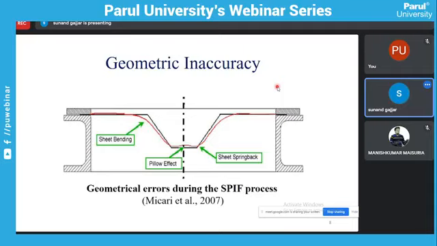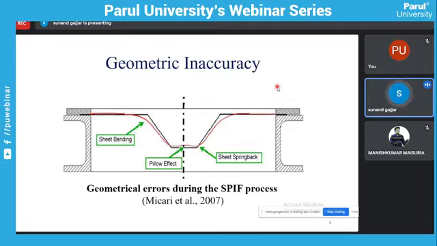There is also one clamped inaccuracy, or we can say clamped accuracy. If the part is clamped between two plates, then the accuracy of the part is different. And when we unclamp the part, then the observed accuracy is different than the clamped accuracy.